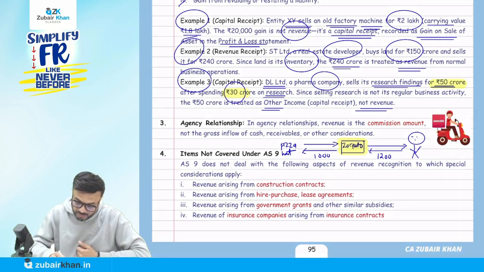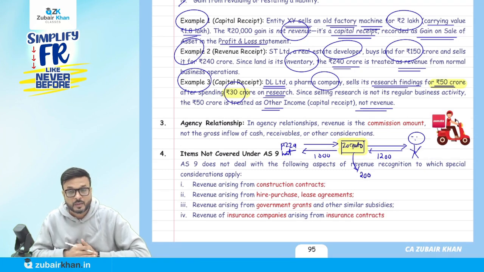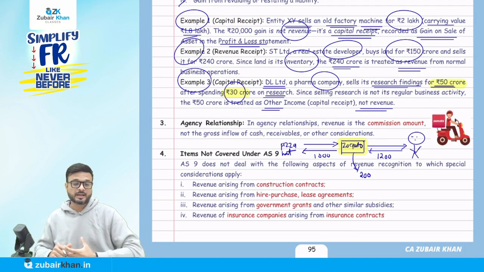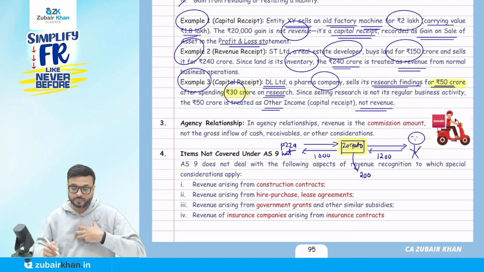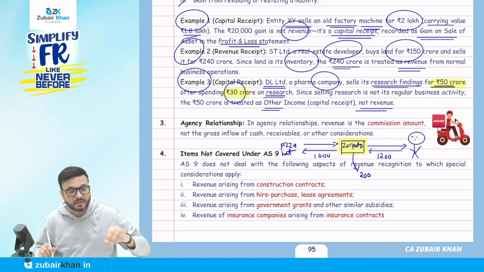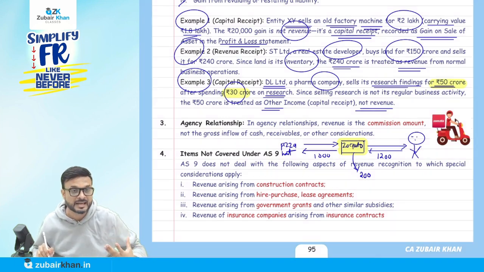They are going to recognize only the commission or delivery charges, whatever they call it, that is 200. You say, no sir, but they received 1,200. Correct, but the 1,200 received does not belong to them, because they are just providing the services of delivery. Are they preparing the pizza for you? The answer is no. So they are just playing the role of mediator here. So there is an agency relationship, and they are not going to recognize these 1,200 as their revenue. They will recognize this 200 only.